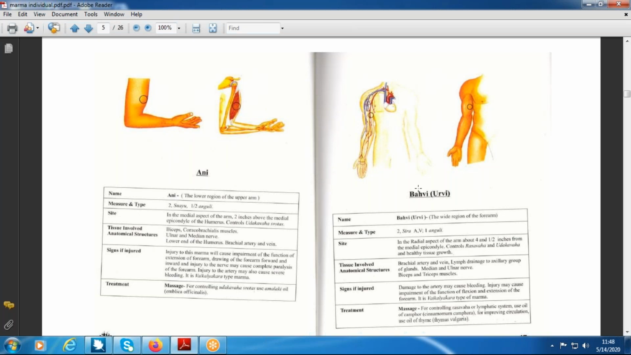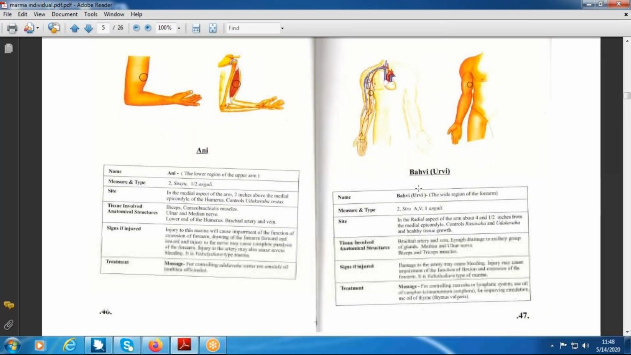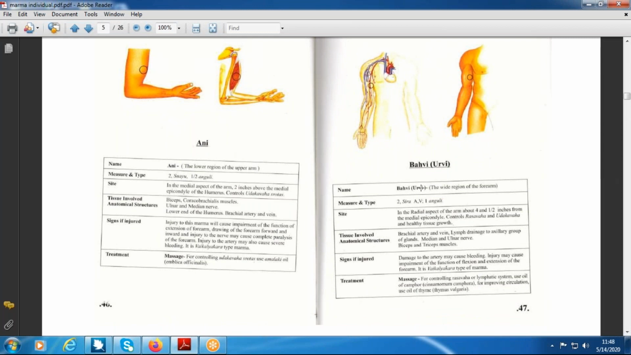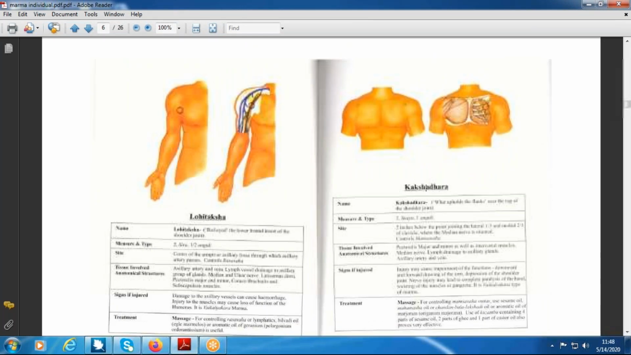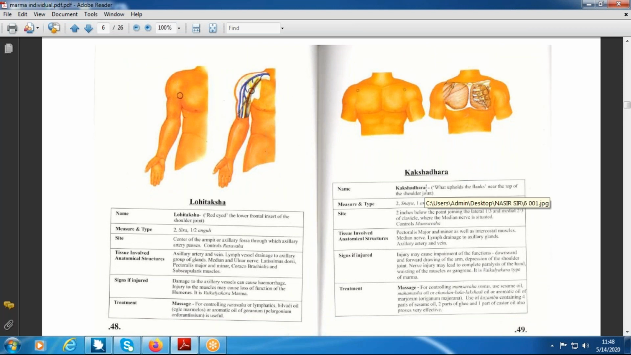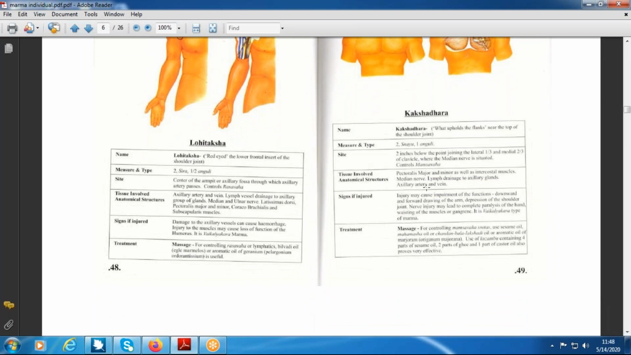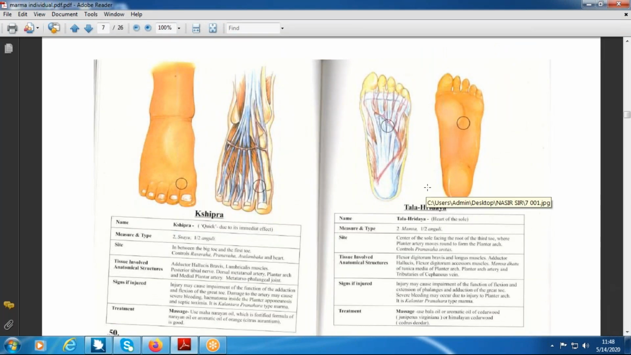Then what is Baharvi? It is the center of the arm. And the middle center of the thigh is Urvi. Then Lohitaksha Marma are also present in the upper limb and lower limb. Then Kakshadara is present only in the upper limb. Just go through the slides so that you can understand.